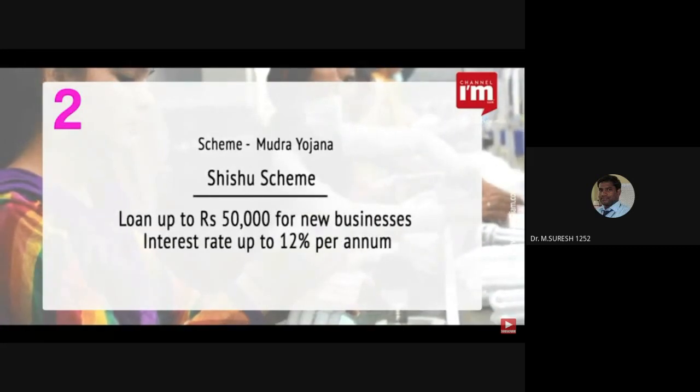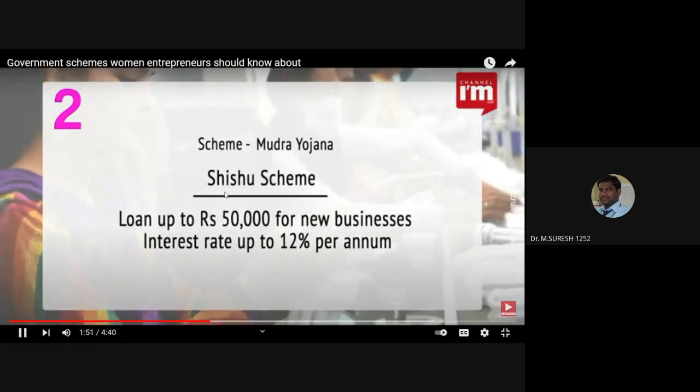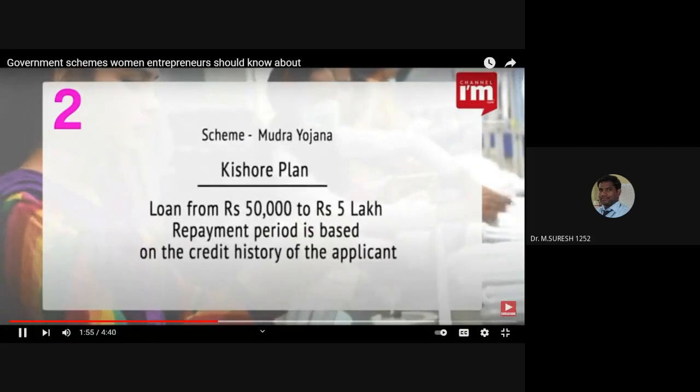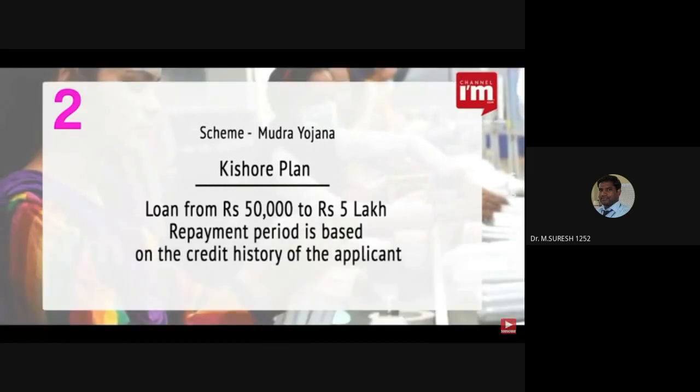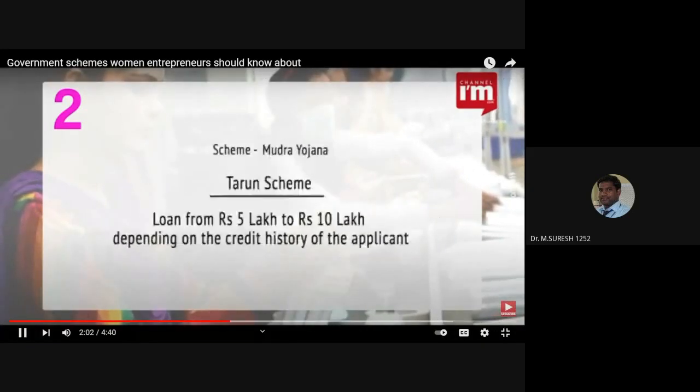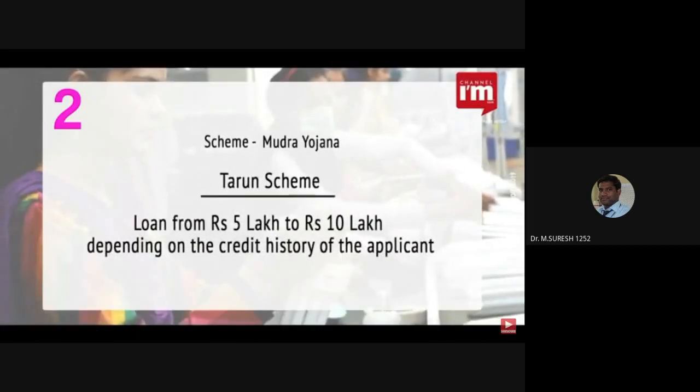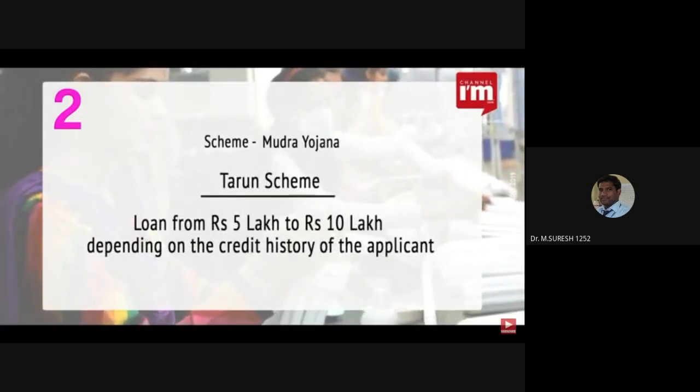There are 3 plans under the scheme. Shishu plan with loans up to rupees 50,000 for new businesses, Kishore plan with loans between rupees 50,000 and rupees 5 lakh for well-established enterprises, and Tarun plan for loans between rupees 5 lakh and rupees 10 lakh for expansion of enterprises.